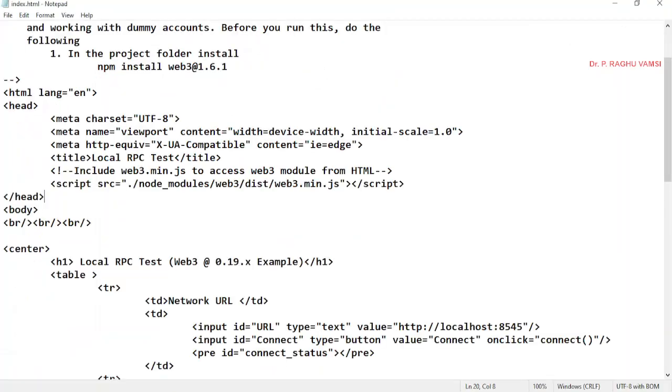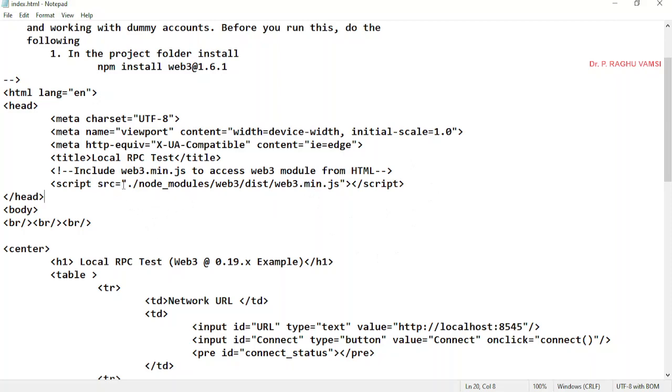This I am referring to in my program. If you know where web3 is installed globally, you can give that path. Since we have full control over our own folder, we can mention it like this.